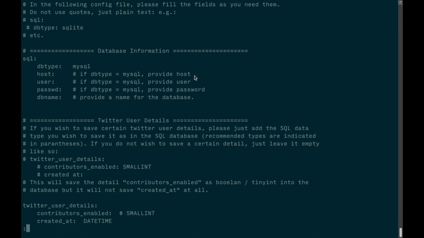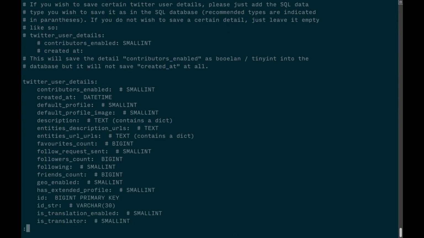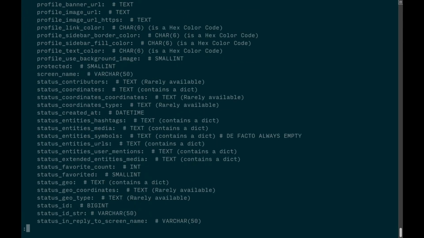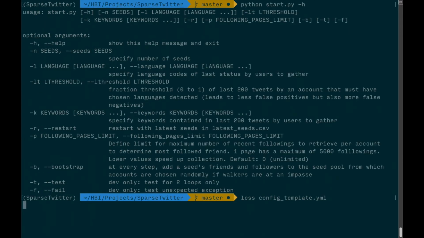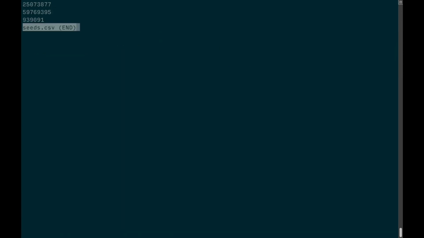One of my favorite features is that you can also select which user details you need to collect. Also, with a Mailgun account, you can get email notifications if RADICES should encounter a problem. The seed pool, or just the starting seeds, are defined in a simple CSV file. Here you see the Twitter account IDs of Donald Trump, Joe Biden, and Dr. Fauci's Research Institute.